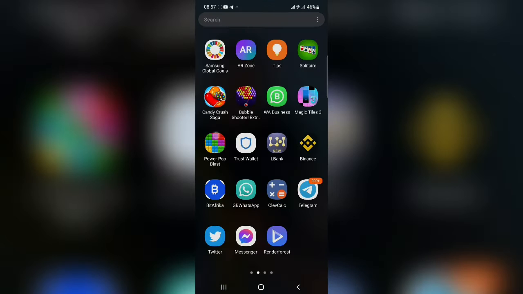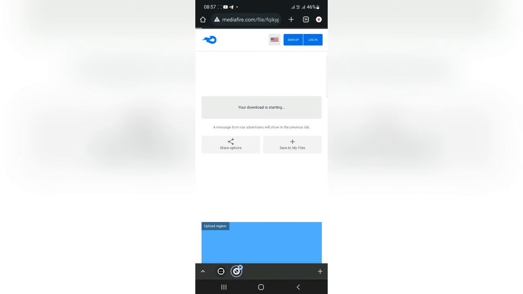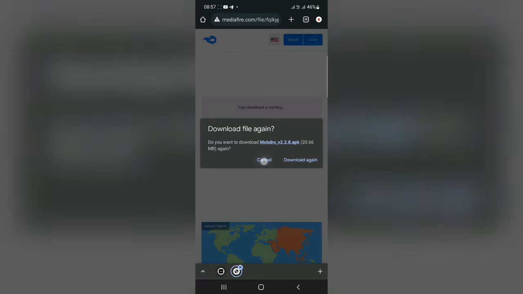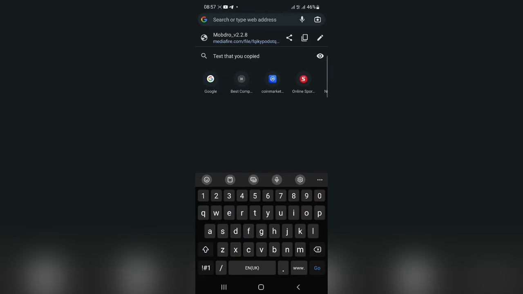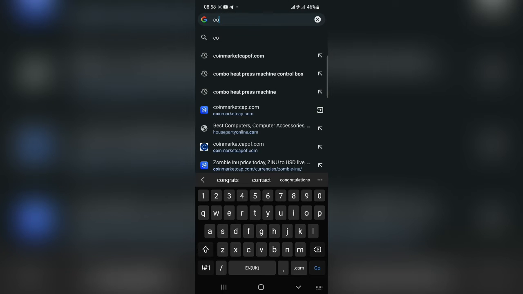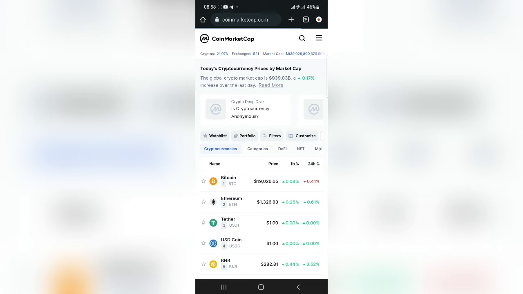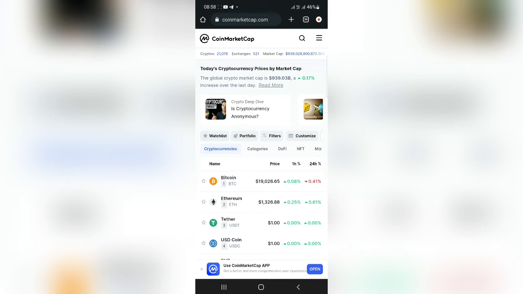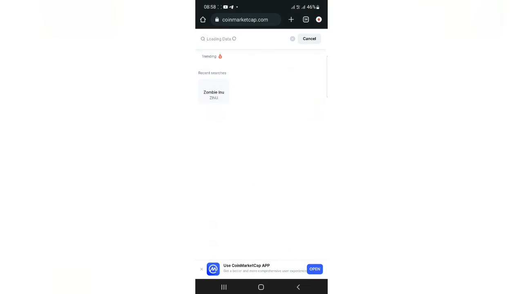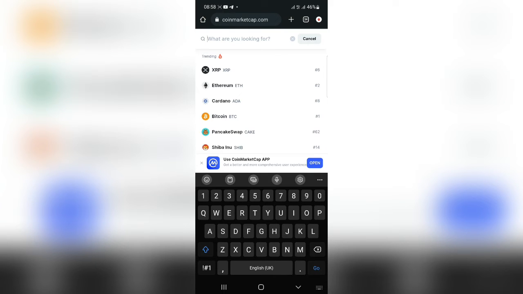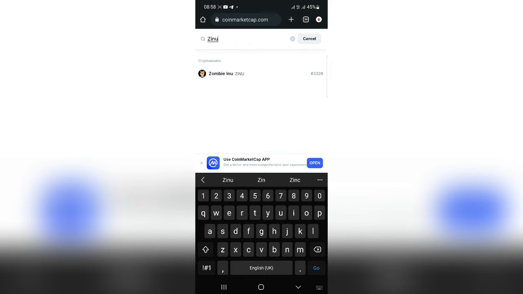CoinMarketCap. So let me take you to CoinMarketCap. All right, CoinMarketCap. If the token that you want to buy has been listed on CoinMarketCap, you have to go to search, then type in the token that you want to buy. For me, I am buying Zenu. So you click on Zenu.